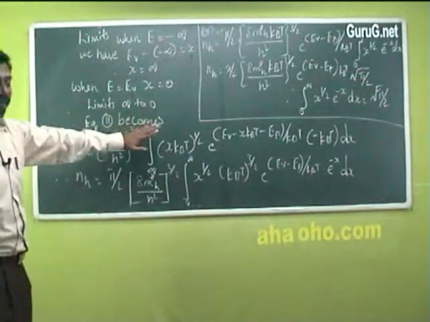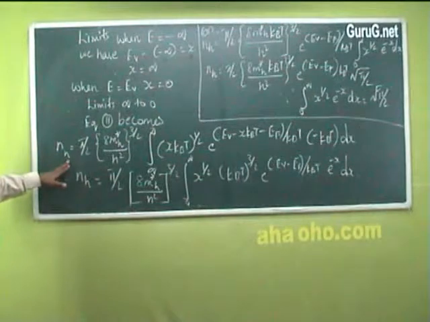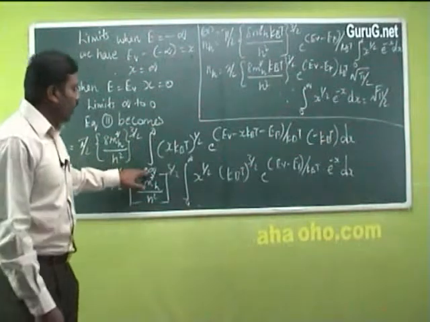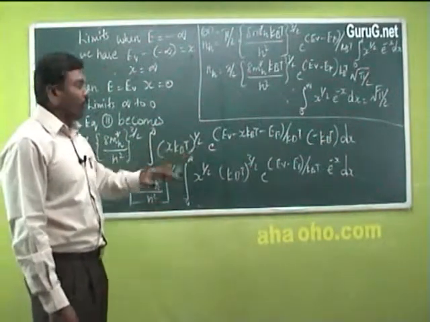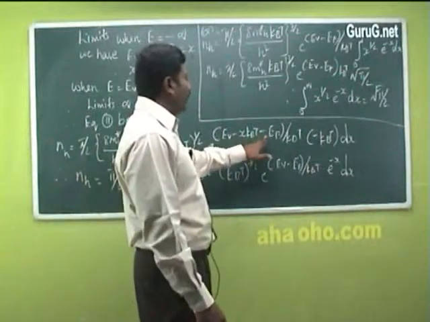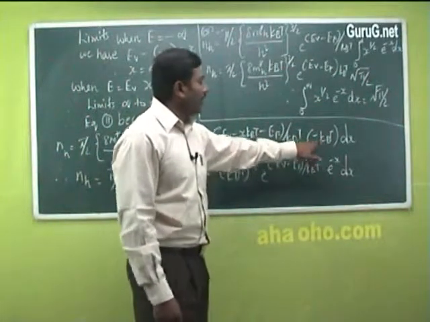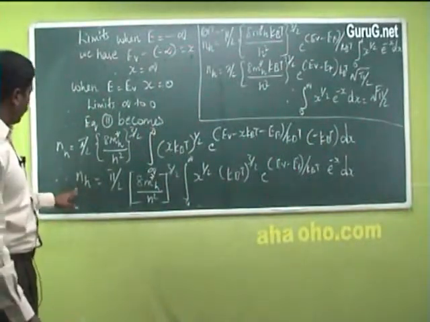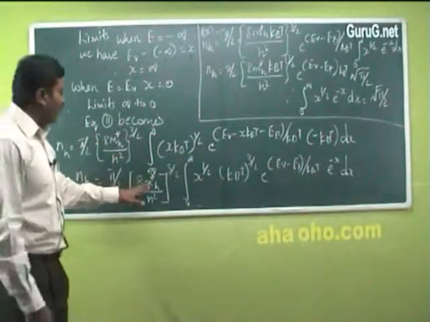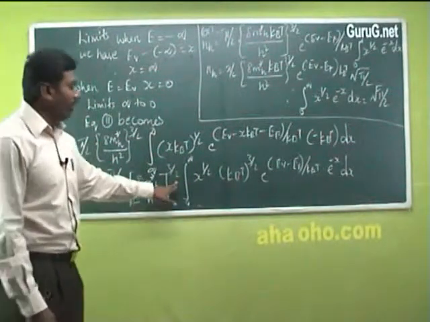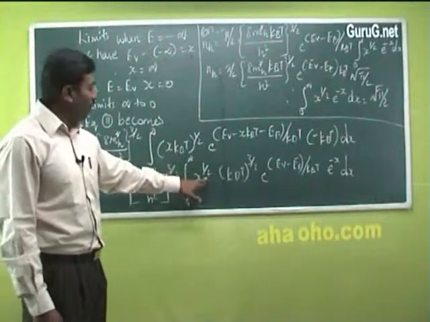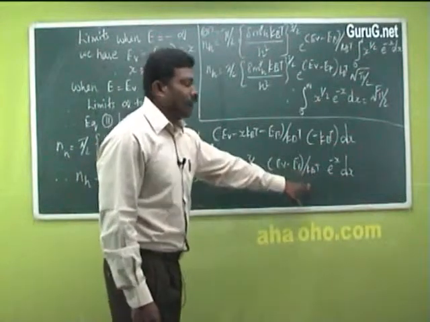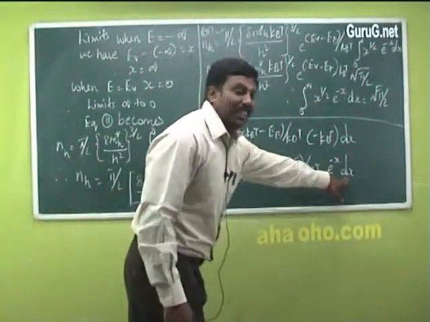So therefore equation 11 becomes, the density of holes NH is equal to pi by 2 into (8 m star h divided by h square) whole power 3 by 2, integral infinity to 0 of (x kBT) whole power 1 by 2 into e power (EV minus x kBT minus EF) divided by kBT into minus kBT into dx. On simplifying the above equation, NH is equal to pi by 2 into (8 m star h divided by h square) whole power 3 by 2, integral 0 to infinity of x power 1 by 2 (kBT) whole power 3 by 2 into e power (EV minus EF) divided by kBT into e power minus x into dx.